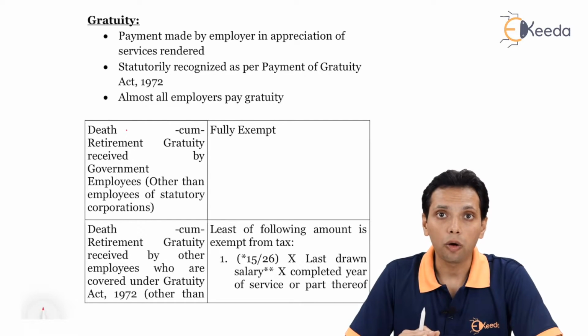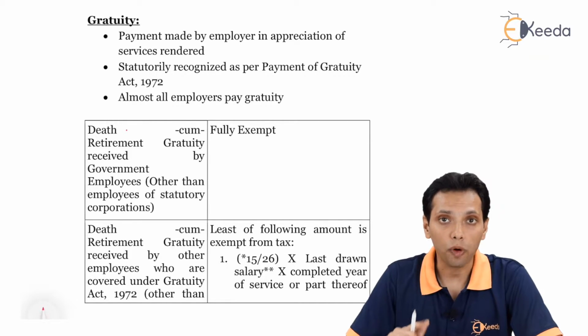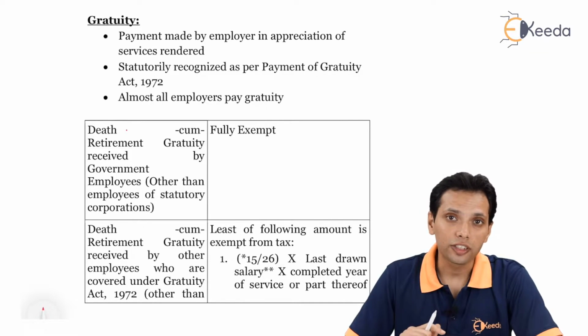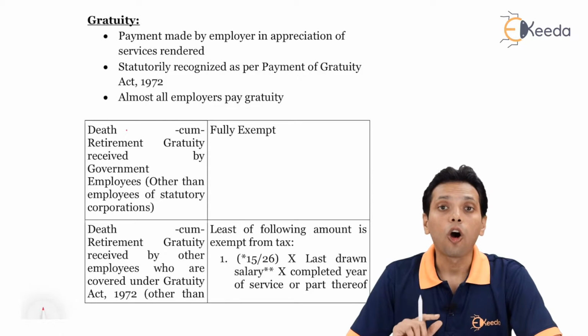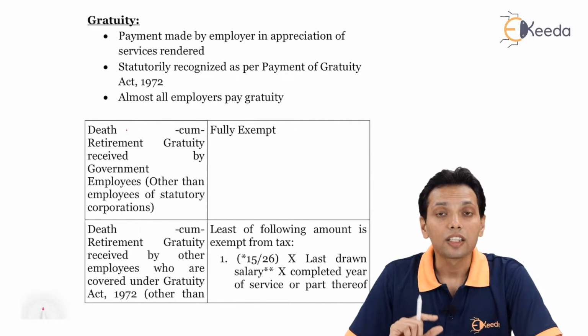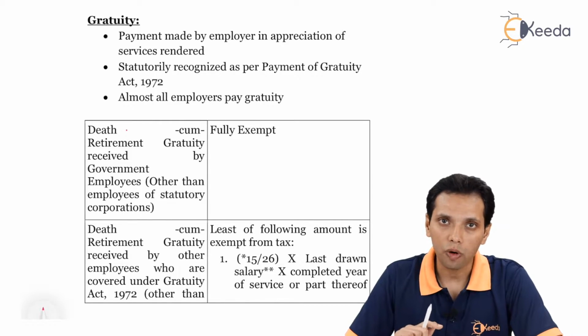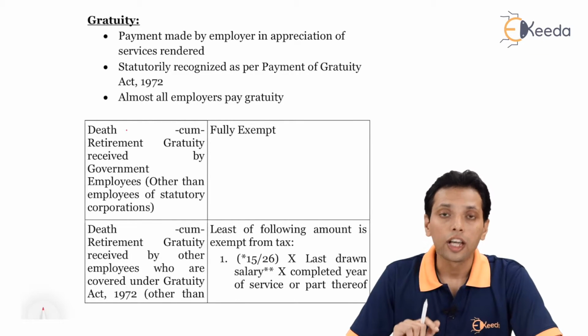Mind you, the amount received during the service of employment is fully taxable, and the amount received at the time of retirement or termination of services is partly exempt.